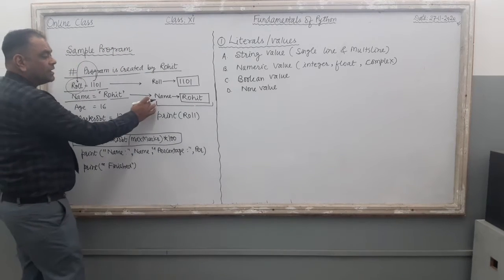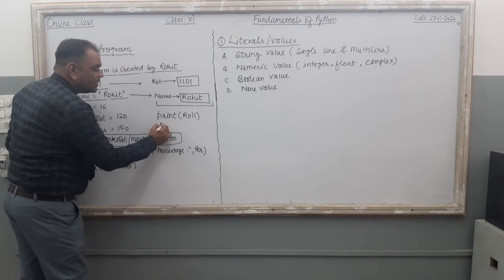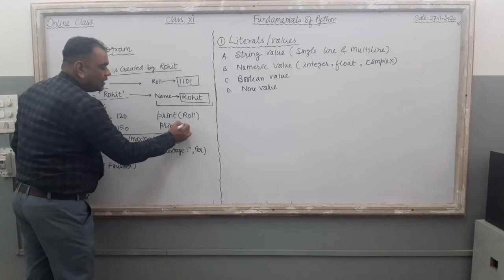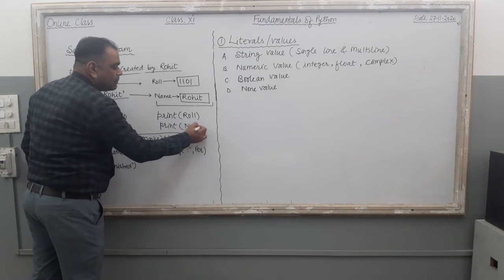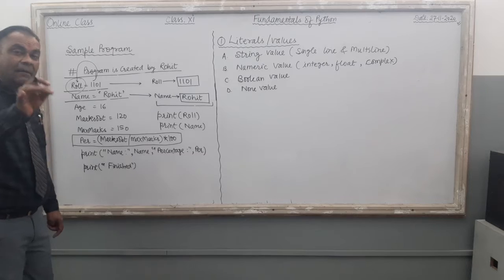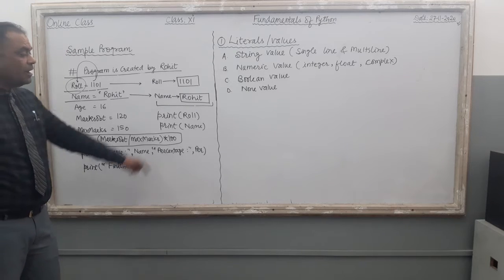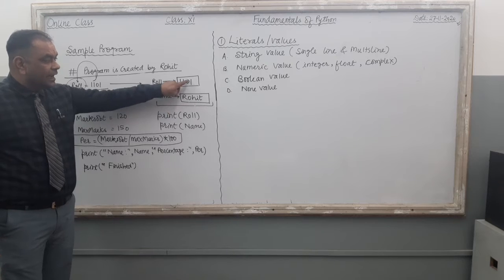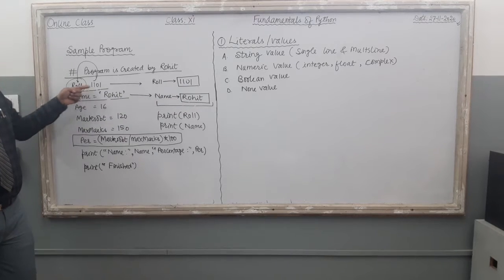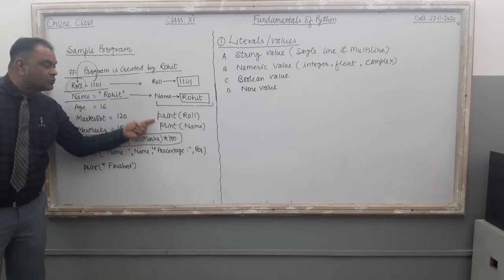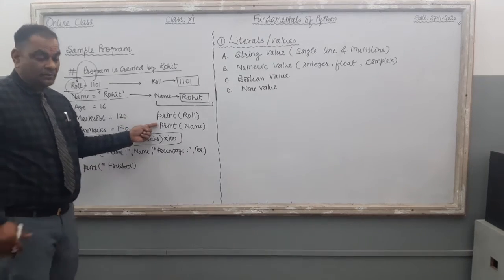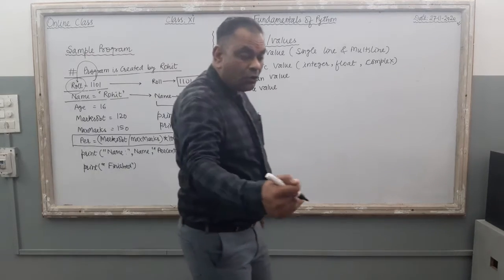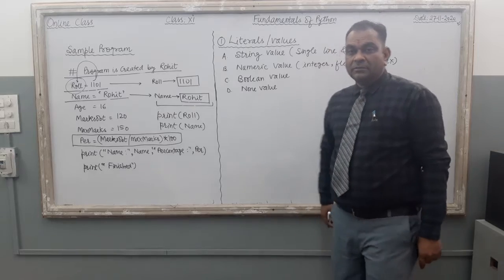Now, if you want to show what is there in the name variable, the next command is print. Inside the print brackets, just write the name of the specific variable whose value you want to show on the monitor. Clear? So these two lines are related to the creation of the variable. These two lines are related to showing the variable's value on the monitor.